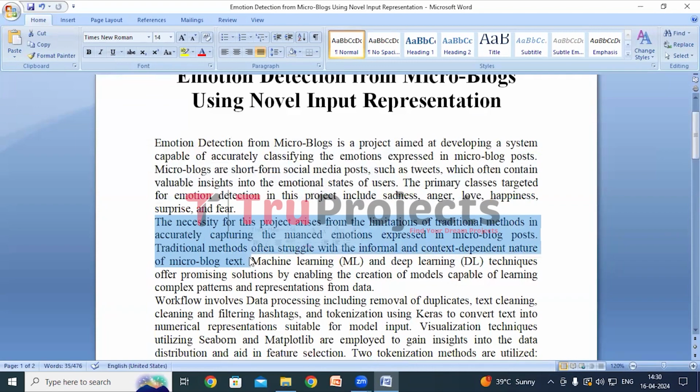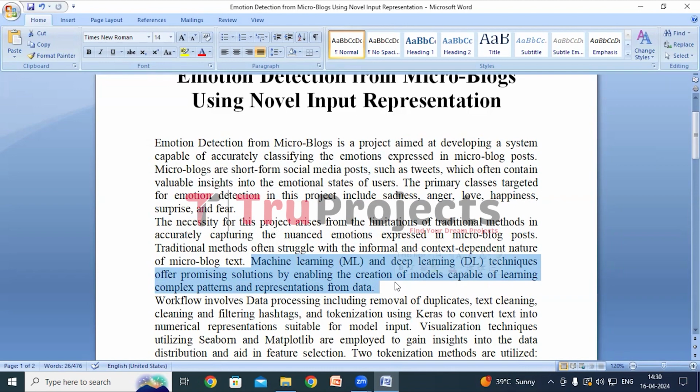So, there comes machine learning and deep learning. Machine learning and deep learning can handle these challenges better. They learn from lots of examples to understand the complex patterns in the text. Unlike traditional methods, they can adapt and learn from new information, which helps them understand emotions in microblog posts more accurately.